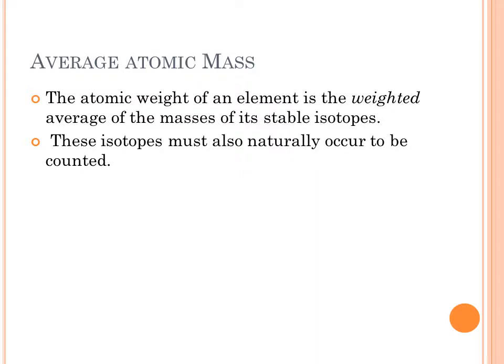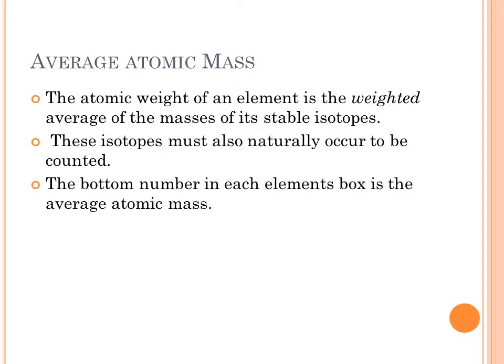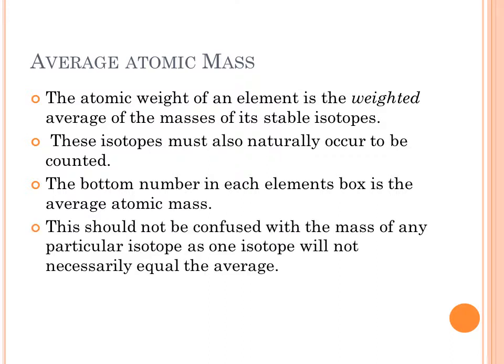Those don't represent a weighted average, but the others do. So that bottom number in each element's box is the average atomic mass, but we want to ultimately show how that's being calculated. However, do not confuse that with the mass of any particular isotope, because the mass of any given isotope will not necessarily equal the average, because there's more than one naturally occurring isotope for most elements.